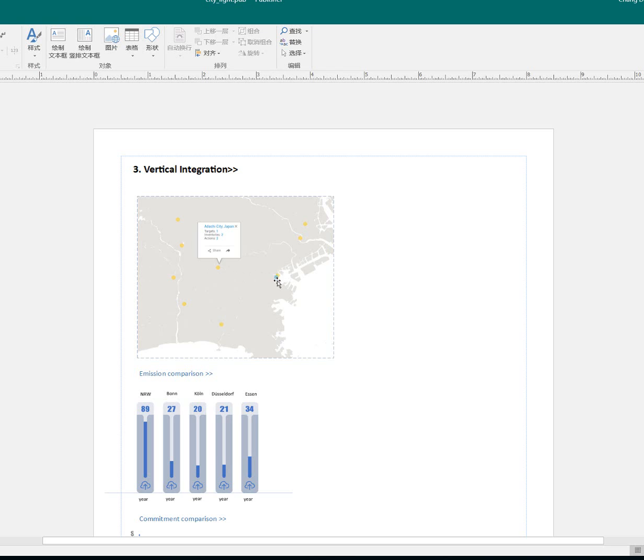For example, if this blue dot is Nordrhein-Westfalen and the little yellow dots represent Bonn, Cologne, Essen, Düsseldorf, Koblenz, Königswinter, etc., then by hovering your mouse on every dot, a little pop-up window will jump out to link you to their city page. By clicking on it, we would jump to the city profile page.